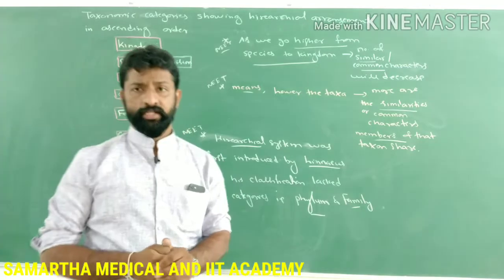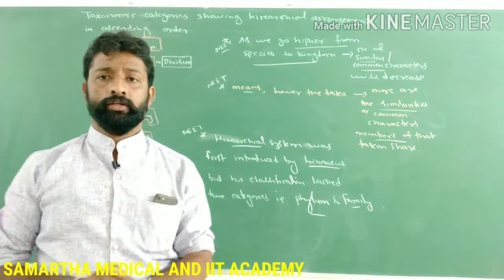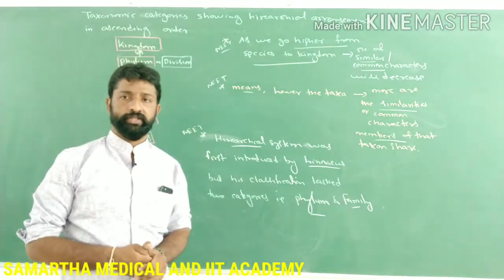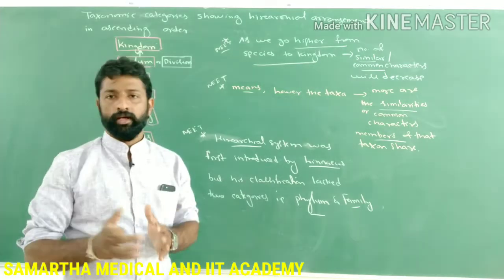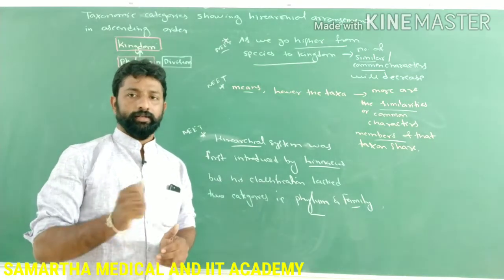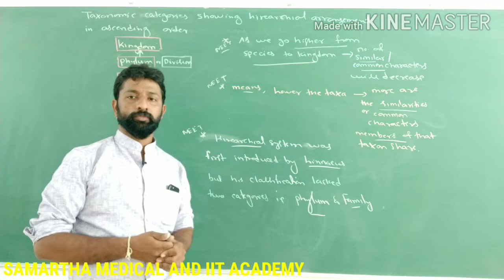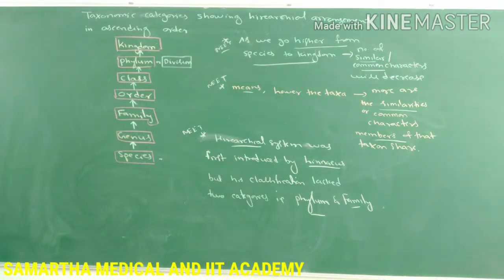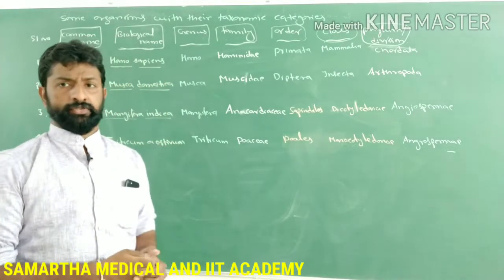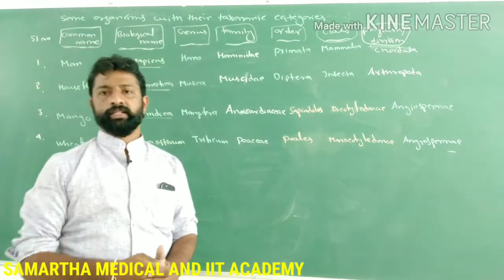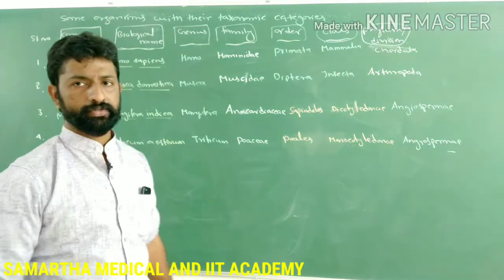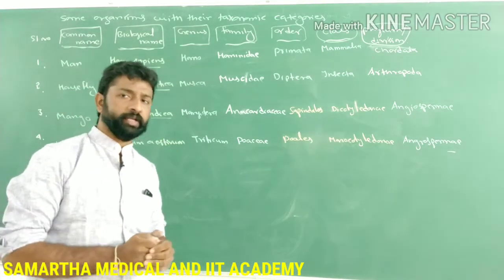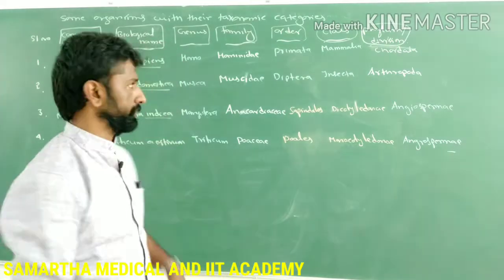And in the NCERT textbook, a particular table is given which represents the taxonomical hierarchy of some examples. Let's discuss that also. Before that, make a note of these points now. This is the list of some examples with the taxonomical hierarchy of the categories. That is very important for the PU exam as well as the NEET and CET examination.